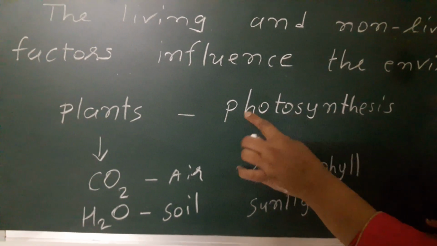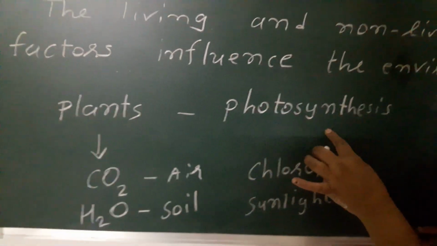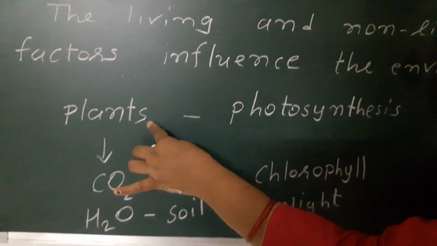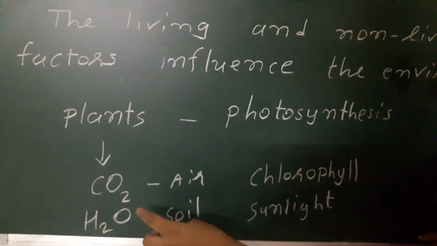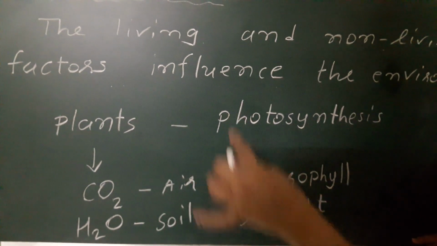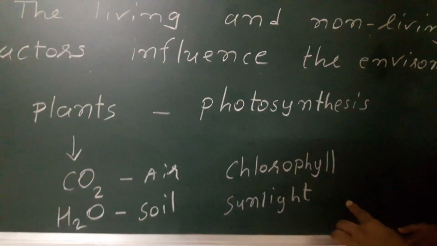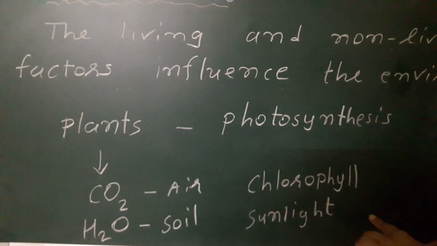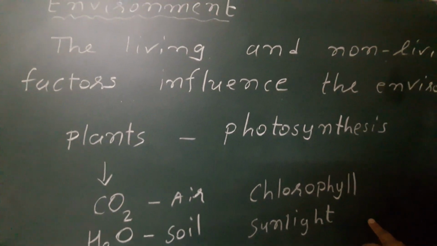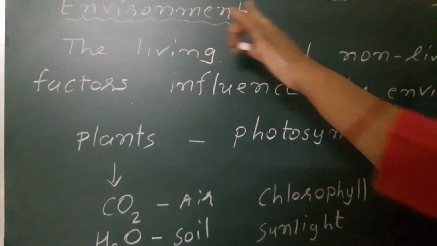This process is known as photosynthesis. In this process, plants are biotic factors, and carbon dioxide, air, water, soil, sunlight are abiotic factors. So biotic factors and abiotic factors interact with each other and make an environment.